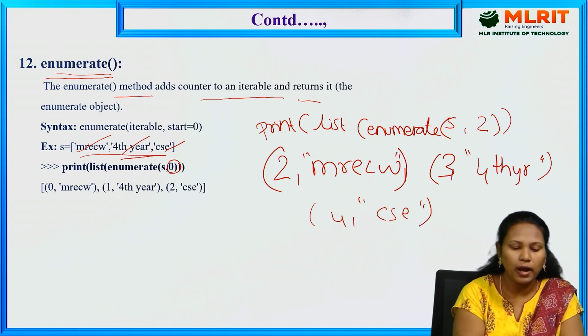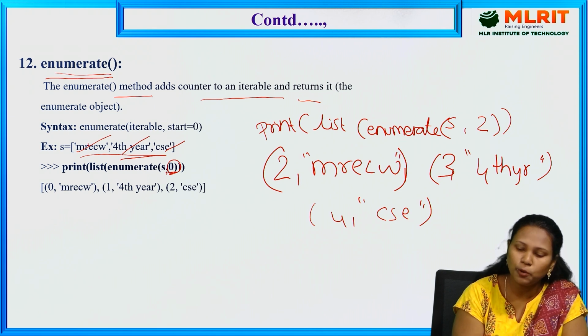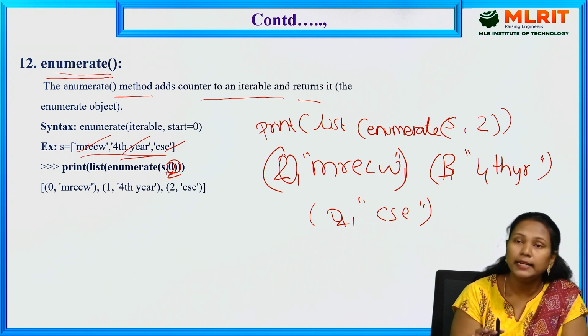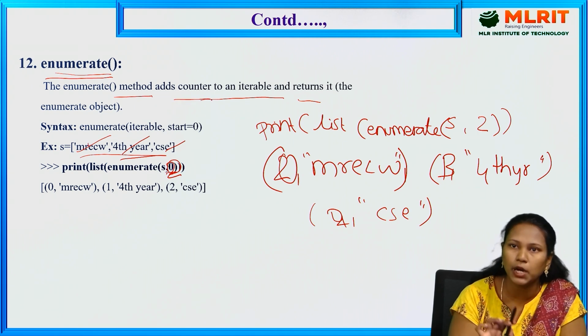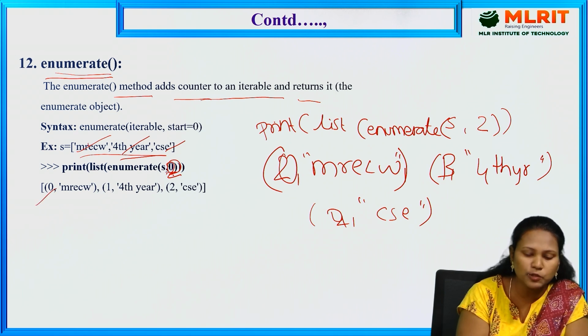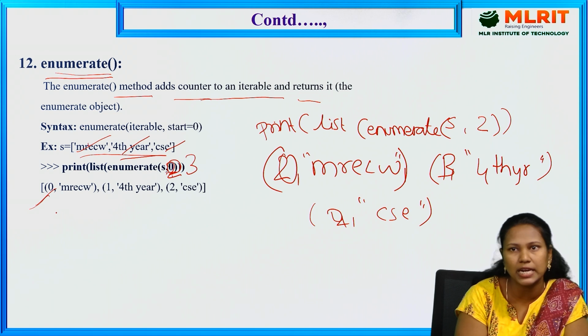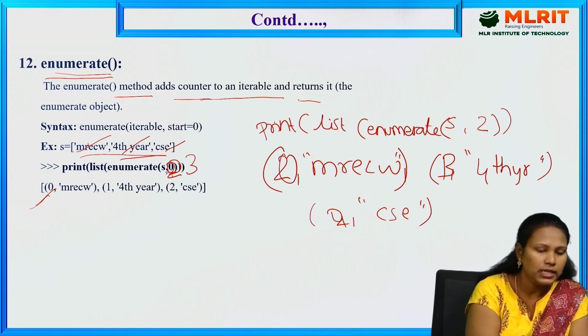So depending on the enumerate start value, it gives the count value. If it starts from 0, it gives 0, 1, 2. If you give 2, it starts from 2. So it gives a counter to each iterable, meaning each value gets a counter. 0 is the first counter. You specify 0, that's why it starts from 0. If you specify 3, it starts from 3. So 3, 4, 5 like that. That is the use of enumerate.